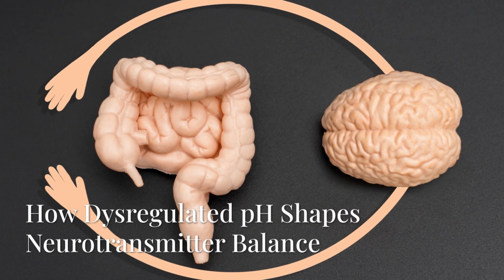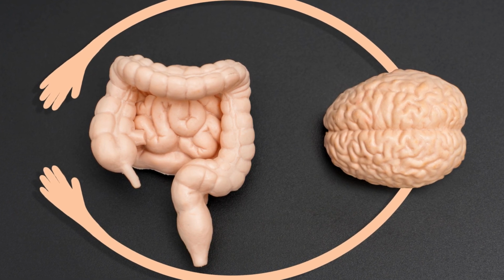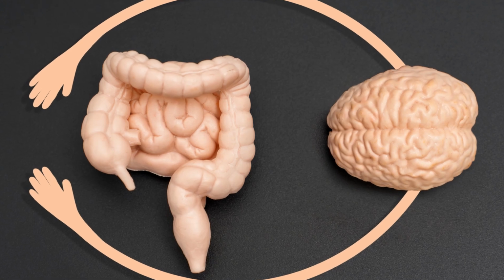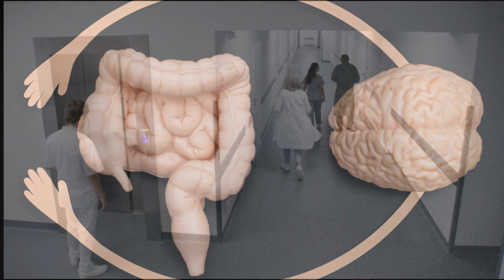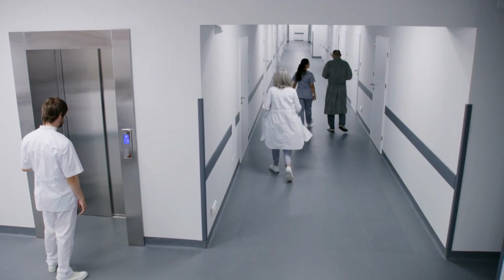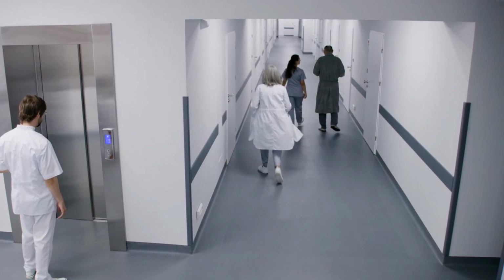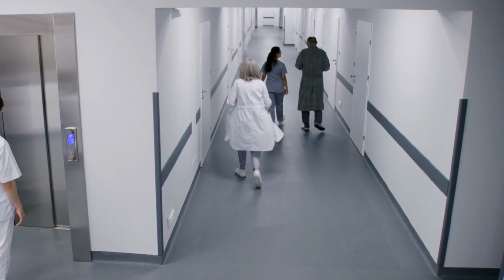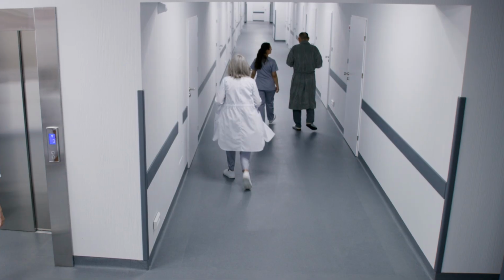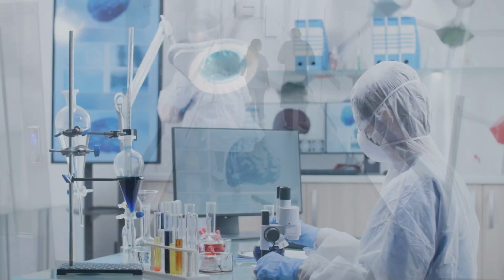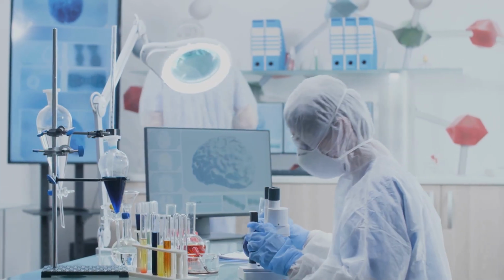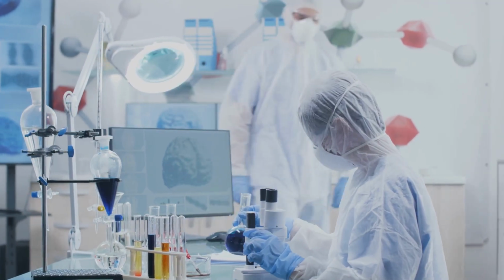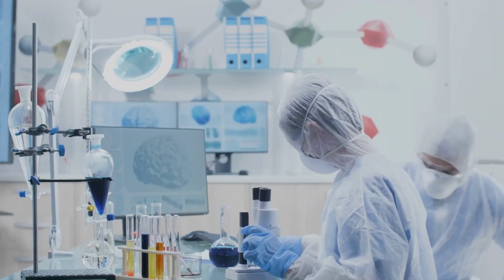Many gut microbes participate directly in neurotransmitter metabolism. They influence tryptophan availability, serotonin synthesis in the gut, GABA production, and dopamine precursor balance. When microbial populations shift, so does neurotransmitter signaling, not only locally, but system-wide. Importantly, most serotonin is produced in the gut, not the brain. When gut ecology is disturbed, serotonin signaling becomes erratic. This contributes to mood instability, sleep disruption, altered pain sensitivity, and changes in motility. Once again, behavior reflects ecology.